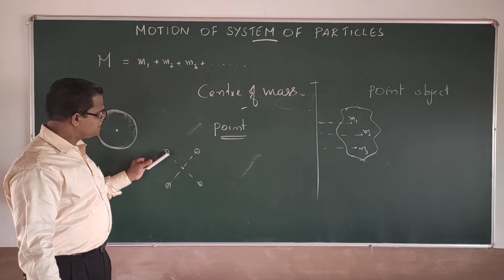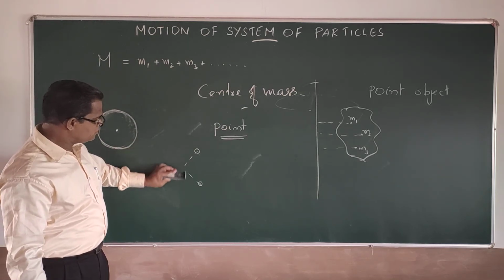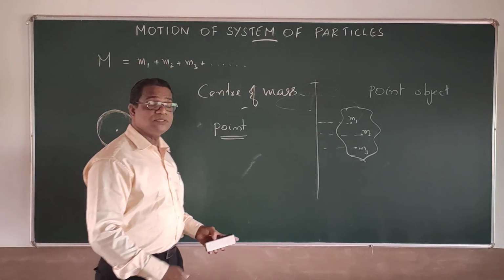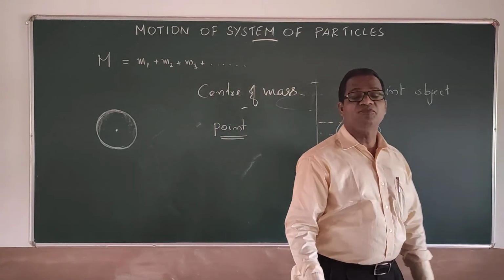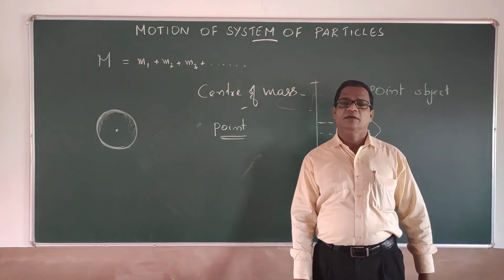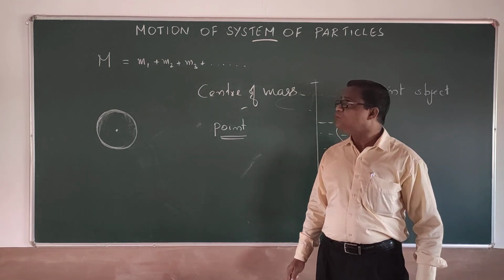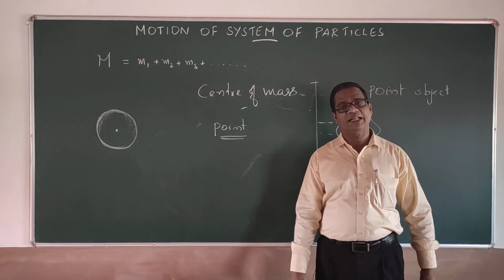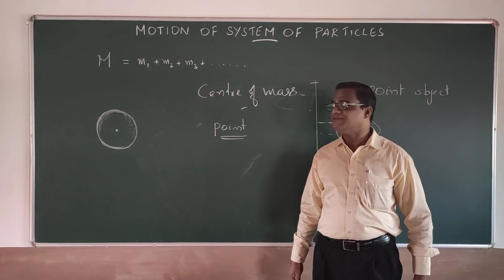So like this, each and every mass distribution will be having its own center of mass, and the motion of that center of mass you can analyze so that you can have the motion of the whole